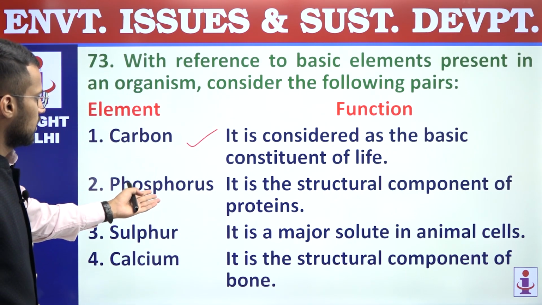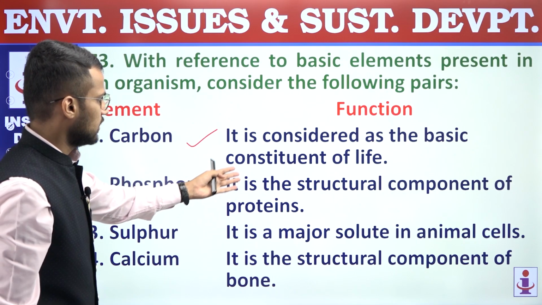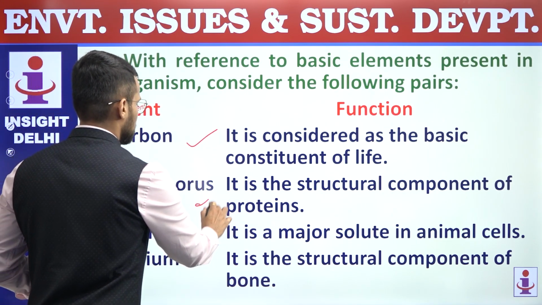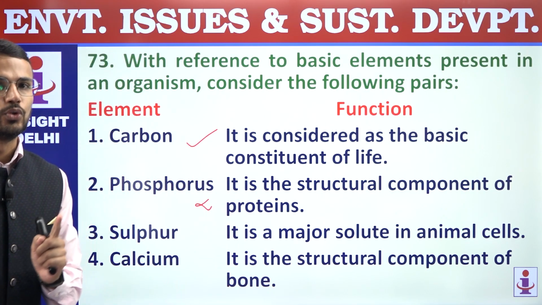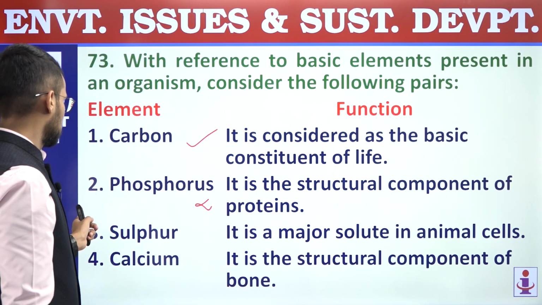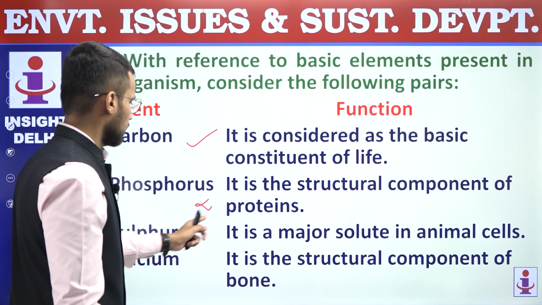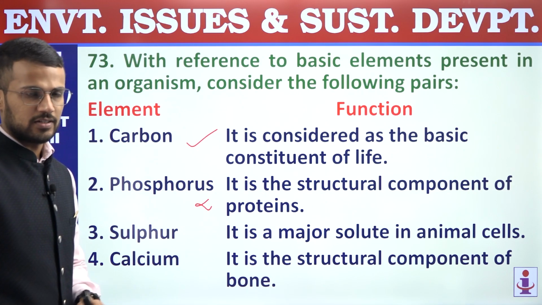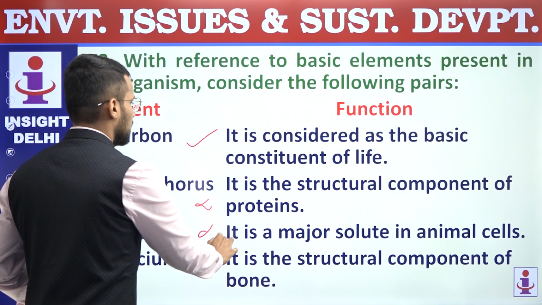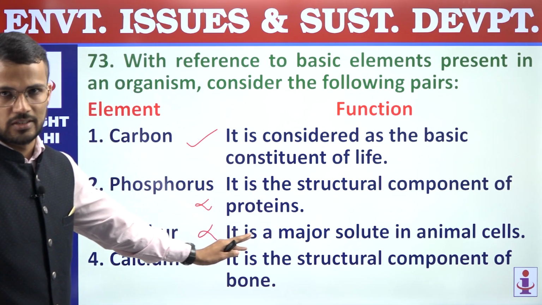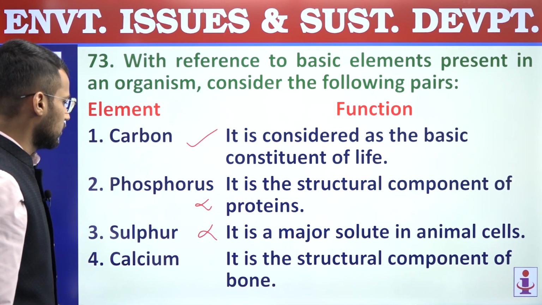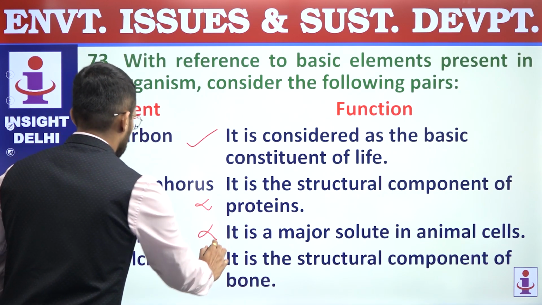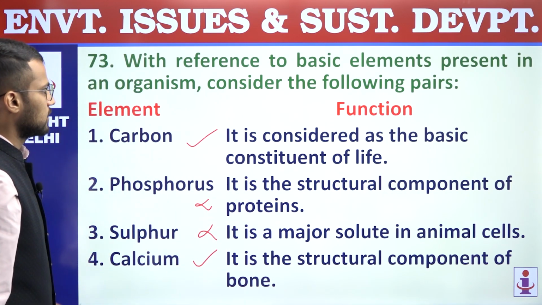Second, phosphorus. Its function is, it is the structural component of protein. Incorrect. Phosphorus is a structural component of nucleic acid, not of protein. Third, sulfur. Its explanation is, it is a major solute in animal cells. Again, incorrect. Sulfur is the structural component of proteins. Fourth, calcium. It is the structural component of bone. Correct statement. So first and fourth pairs are correctly matched.